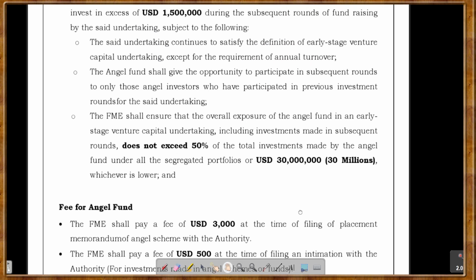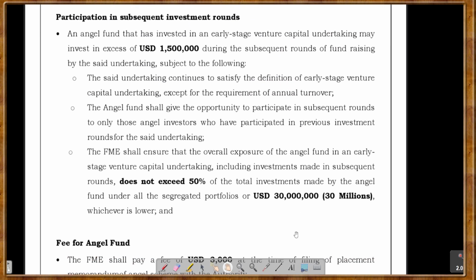And lastly, there are a few more things. Participation in subsequent investment round. See, so there was an entity, right? This was an early stage entity. And as an angel investor, you have given investment in them. You have invested in a scheme, and that scheme has invested in this entity. Now, once you have made the investment, suppose this entity is working well, you want to invest again in that entity only. So now we are going to read the regulations for that.